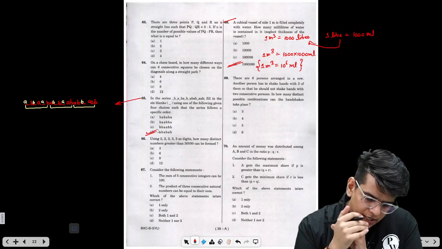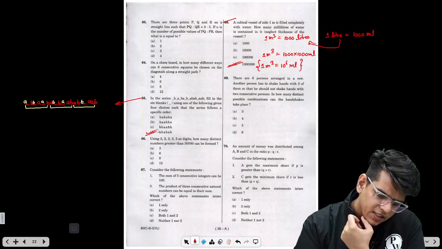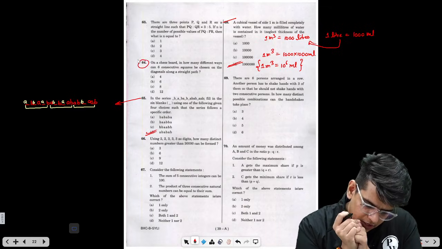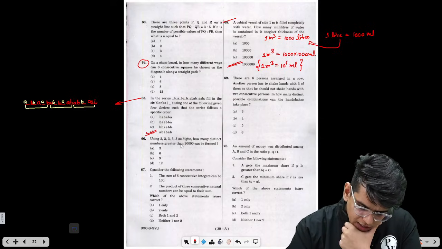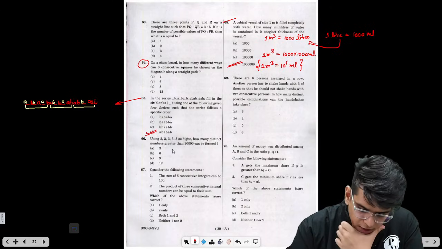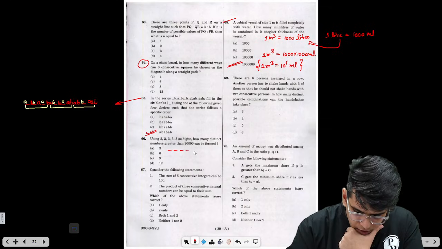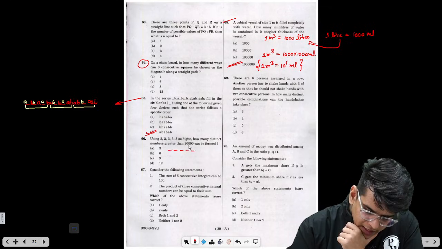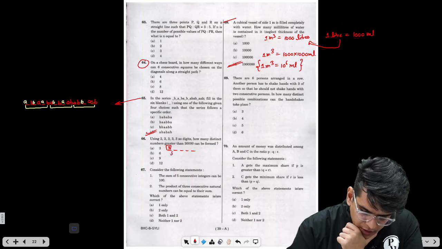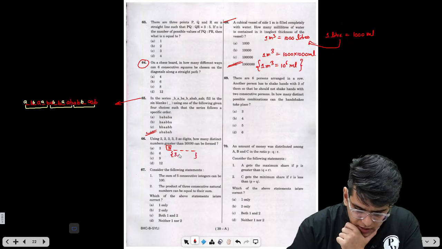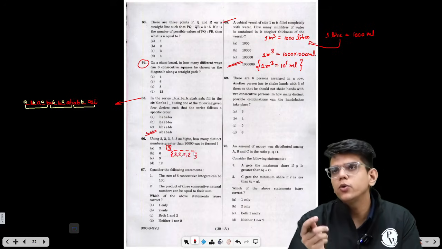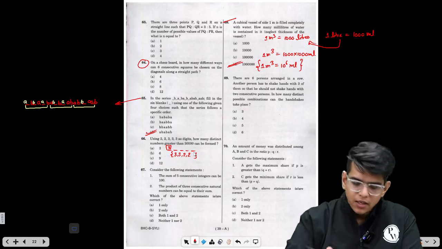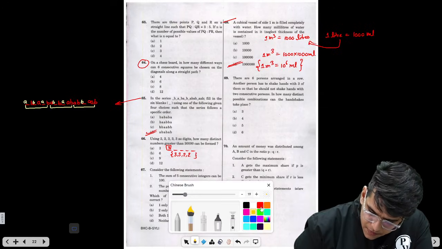Okay. What else? So this is a PNC question. We can leave this for first instance. Using digits 2, 2, 3, 3, 3 as digits, how many distinct numbers greater than 30,000 can be formed? So there are 5 places for a 5-digit number. All the numbers you need to find are greater than 30,000. So this place is fixed. We need to find 3 here. For the remaining 4 positions, we have 3, 3, 2 and 2. We need to arrange 3, 3, 2, 2 in 4 places. Now, what is the way to arrange these things?